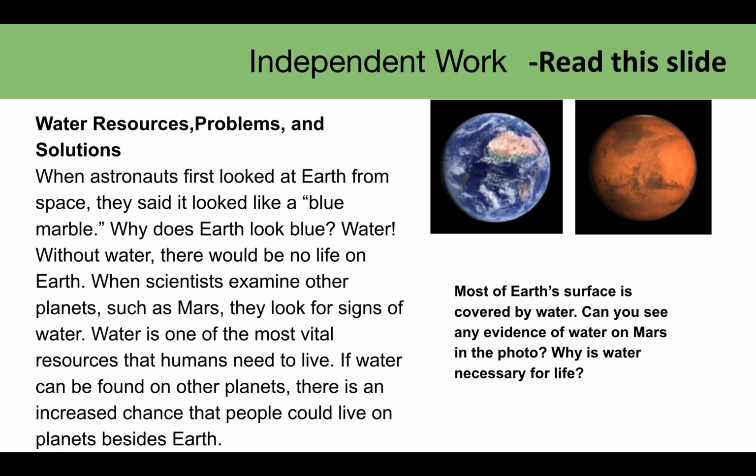When scientists examine other planets, such as Mars, they look for signs of water. Water is one of the most vital resources that humans need to live. If water can be found on other planets, there is an increased chance that people could live on planets besides Earth. Most of Earth's surface is covered by water. Can you see any evidence of water on Mars in the photo? Why is water necessary for life?